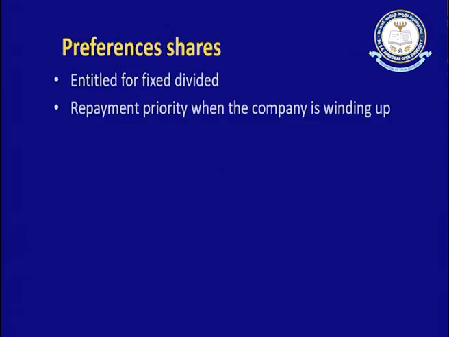Equity shareholders are the risk bearers and bear any loss, and in case of preference shares a fixed percentage of dividend is guaranteed. At the time of liquidation or winding up of the company, preference shareholders will be given a specific advantage, and only then will the benefit pass on to the equity shareholders.